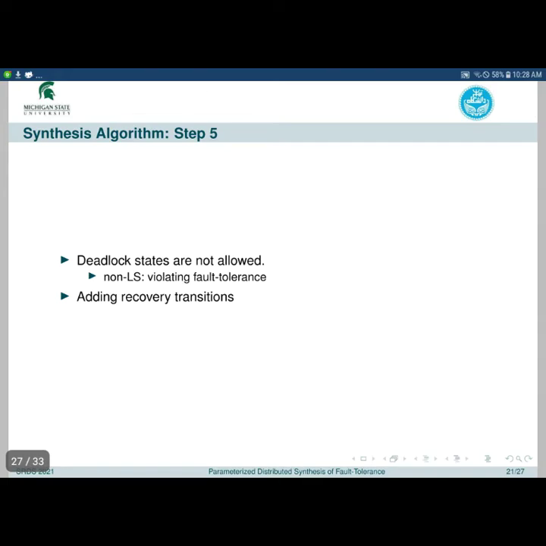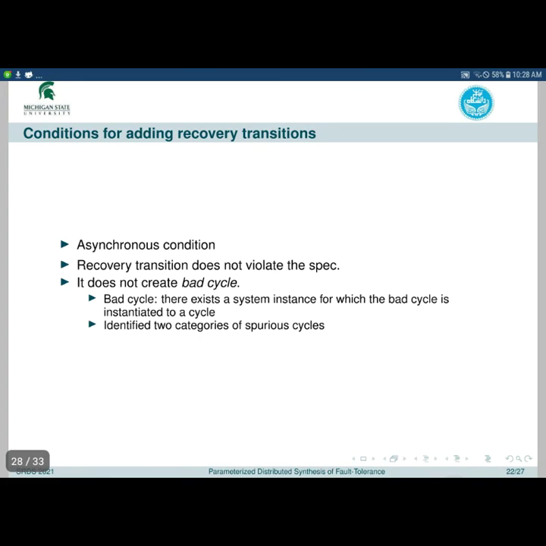In the fifth step of the algorithm, we deal with deadlock states. Deadlock states are not allowed. They are not allowed in LS because of our problem statement, which says LS should have infinite computations, and they are not allowed in non-LS since they would violate fault tolerance and recovery to LS. To remove deadlock states, we add recovery transitions to them.